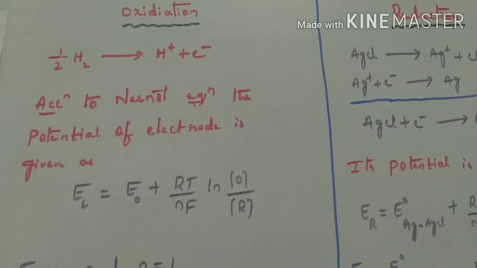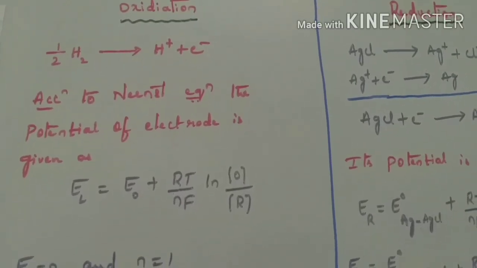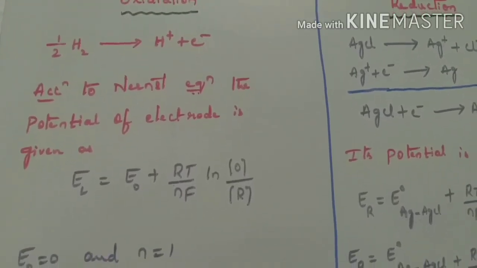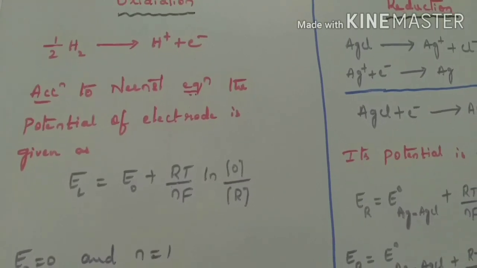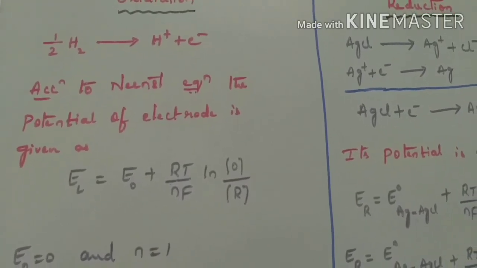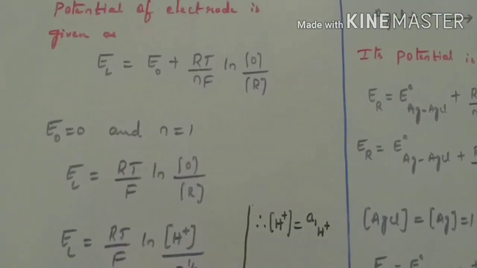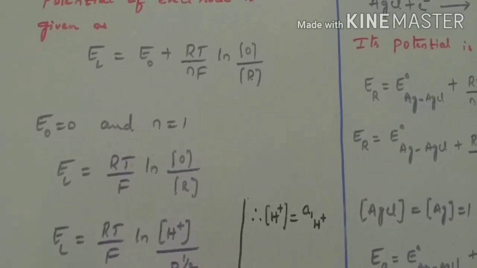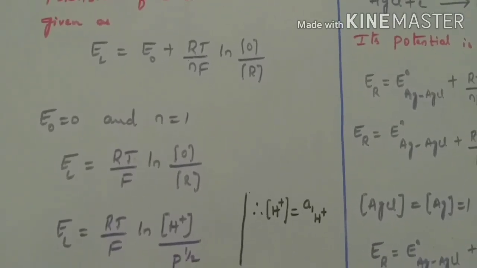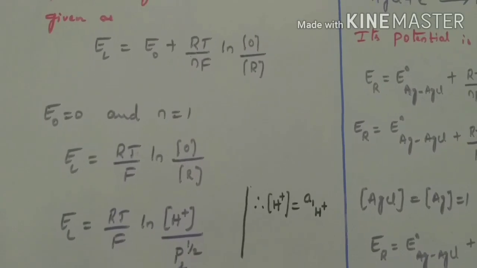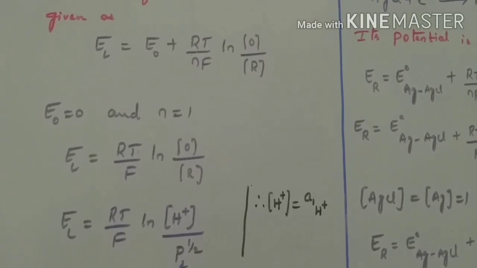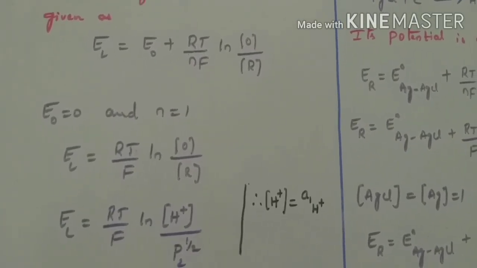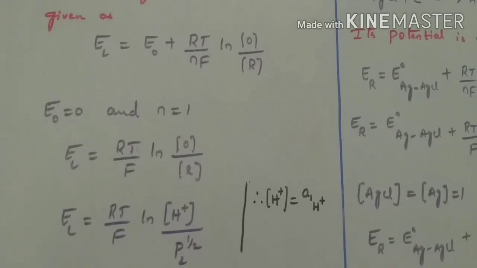According to the Nernst equation, the potential of the electrode is given as EL equals E0 plus RT by nF ln oxidation by reduction. As it is a hydrogen electrode, the E0 is about 0 and n equals 1, then EL equals RT by F ln oxidation by reduction.